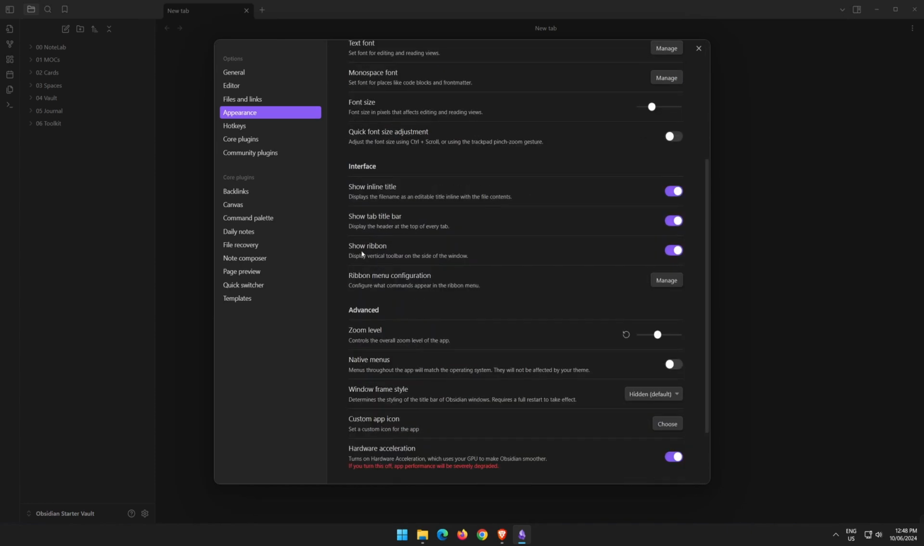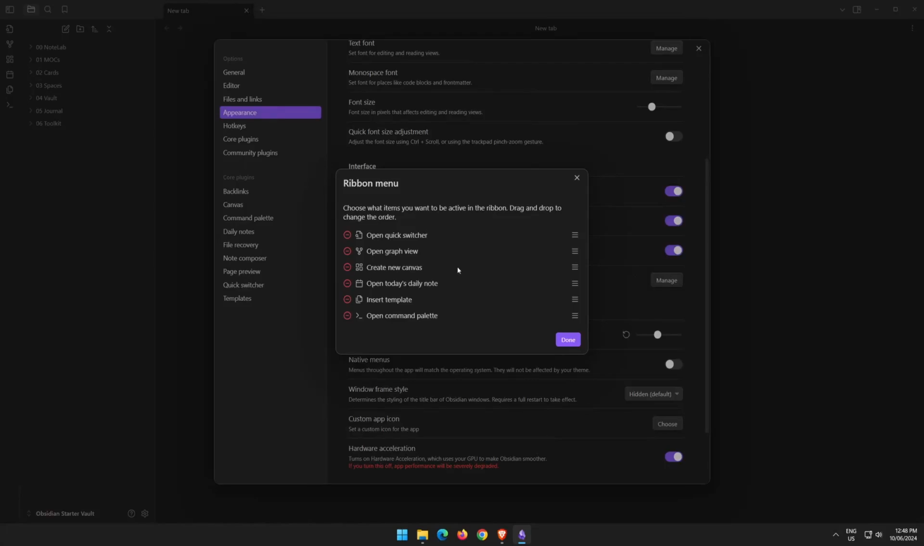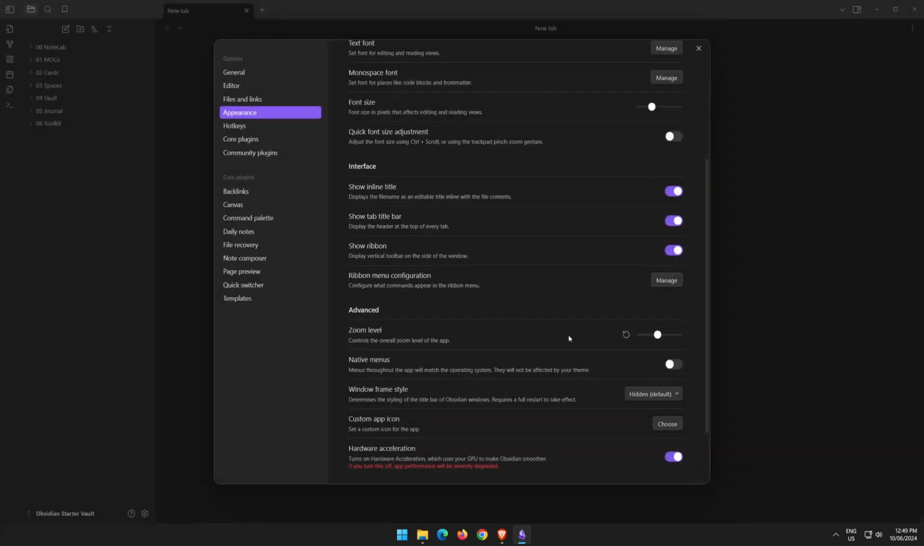Leave all the interface as default. If you want to hide the ribbon over to the left, you can turn it off here. If you don't want to show the tab bar, you can turn it off. Same with show inline title, but I like to leave all of those on. You can customize your ribbon to the left here by hitting manage, and you can see which icons are currently listed here. And if you wanted to remove one or shift one up and down, you can do that within this section here. We'll just leave that as it is for now.